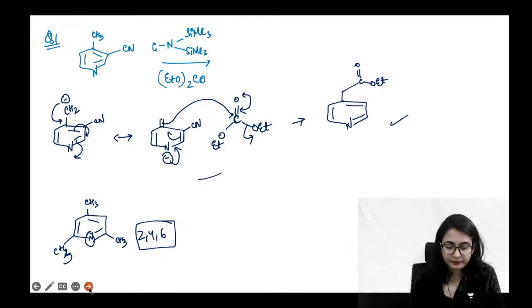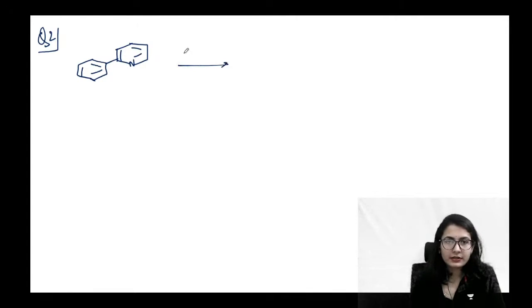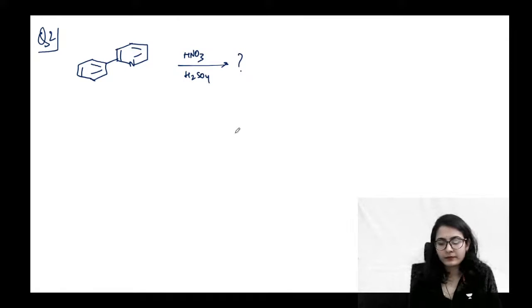Let's look at another example. Question number 2, guys. Another way we are checking the property of pyridine is by making it do an electrophilic aromatic substitution. What is this? HNO3, H2SO4. What is the major product? Or you can tell me, will the nitration reaction happen on pyridine or on benzene? Where is the nitration reaction going to take place?